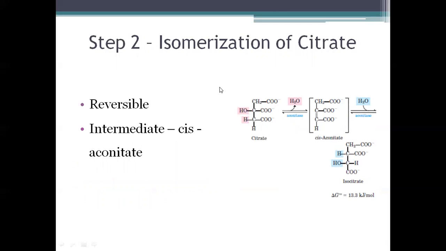Step number 2, isomerization of citrate. It is a reversible reaction. Citrate is converted to isocitrate in the presence of the enzyme aconitase.